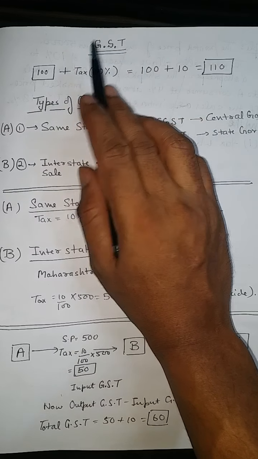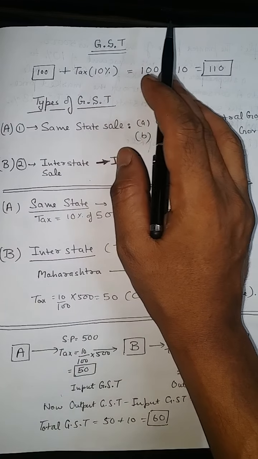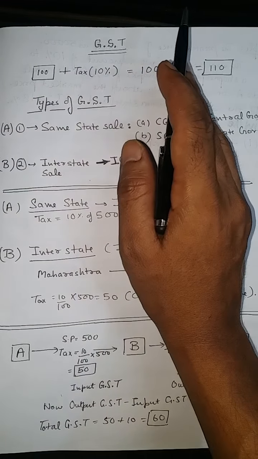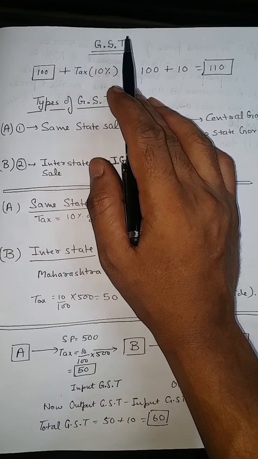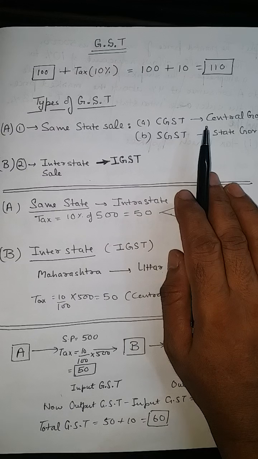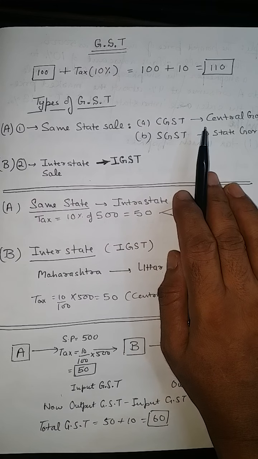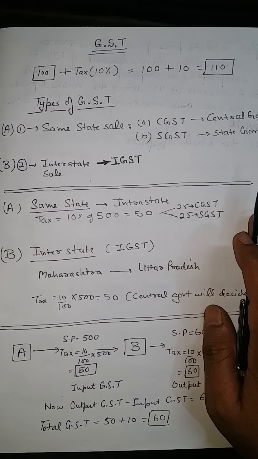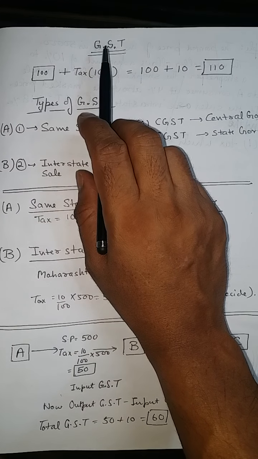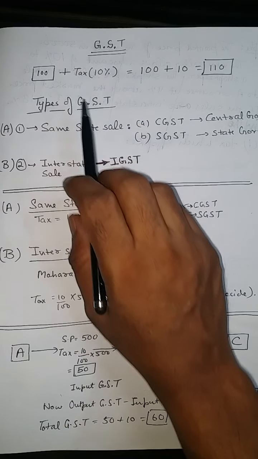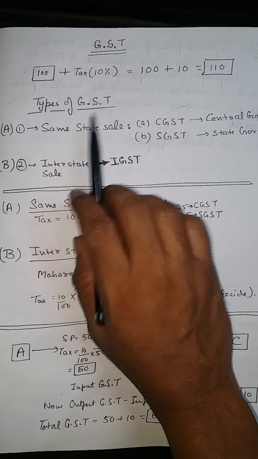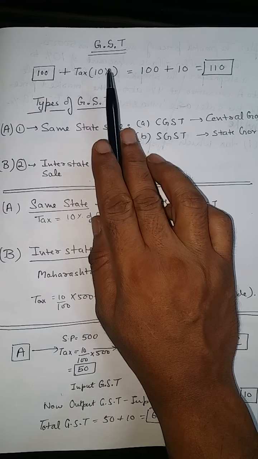In many states, some states levied different tax, like 10%. Some other state, like Maharashtra, levied the tax of 12% on the same article. Some levied 8%. So there was a difference of tax in each and every state. So for that confusion, for that policy, that one nation one tax, the central government changed the tax into one tax as GST. So everywhere this same GST is applicable, whether you purchase any article here in UP or Bihar or Punjab, Amritsar, wherever you want to purchase the same article, the tax will be same.